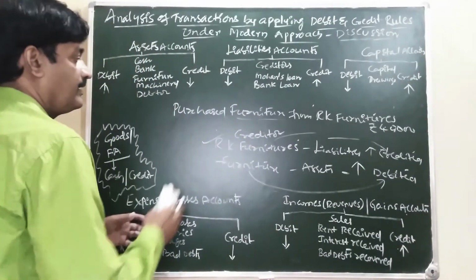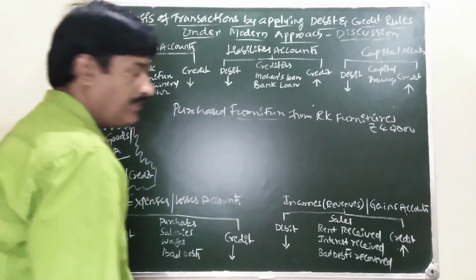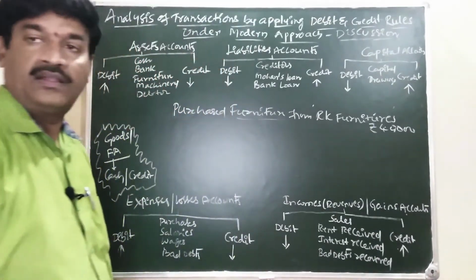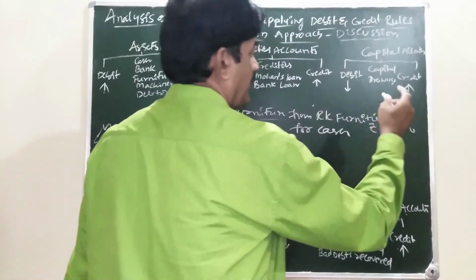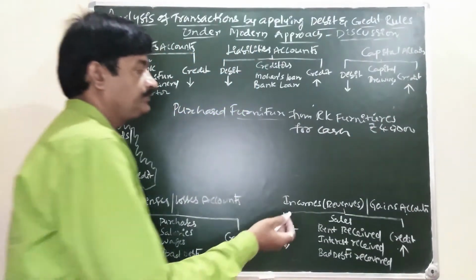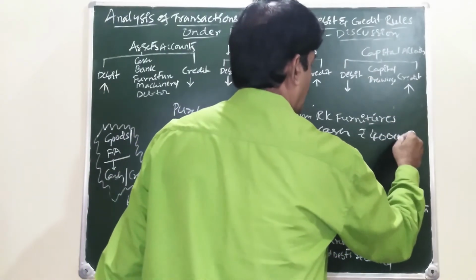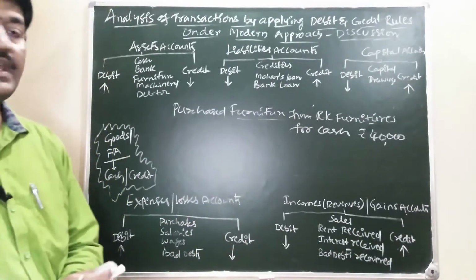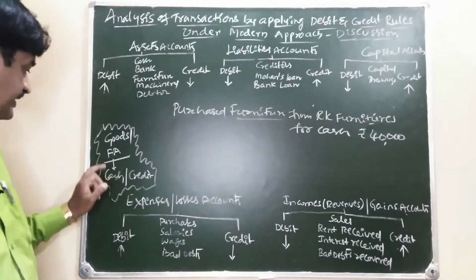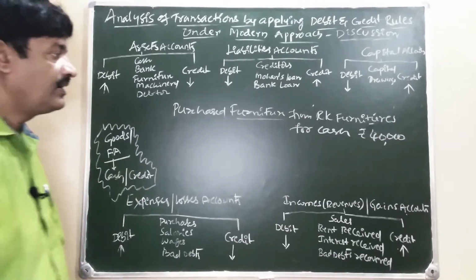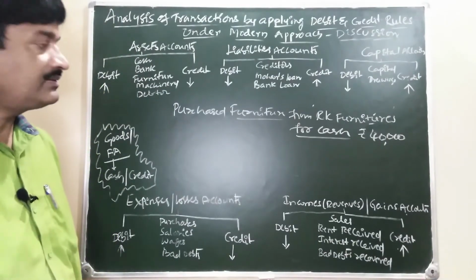Now another one. Purchased furniture from RK Furnitures for cash rupees 40,000. Furniture is a fixed asset. In case of fixed asset, check cash or credit. For cash is there in the transaction. It is a cash transaction.